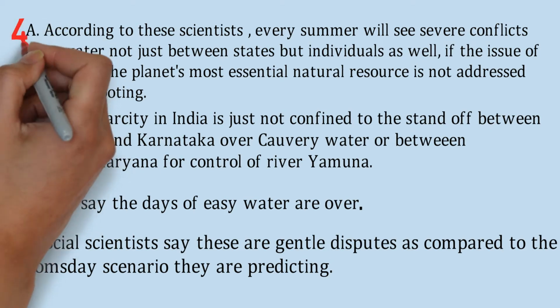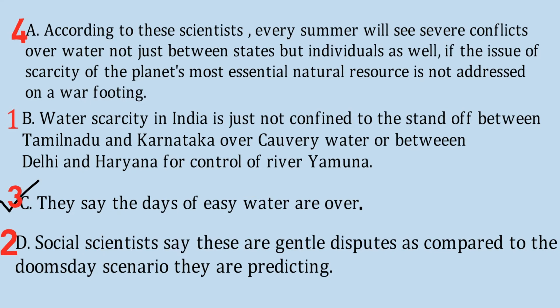According to these scientists, every summer will see severe conflicts over water, not just between states but individuals as well, if the issue of scarcity of planet's most essential natural resource is not addressed on a war footing. Okay, so if you see the coherence, then C should be the third option and A should be the fourth option. So the correct sequence is B, D, C and A. Let us see the next question.